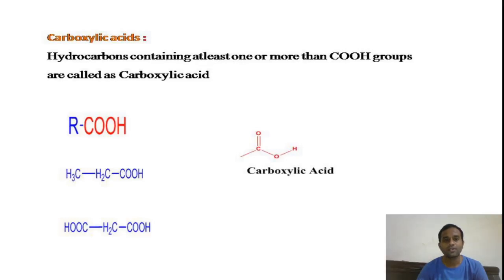Carboxylic acids are organic compounds which contain at least one carboxyl group. If you look at the structure of the carboxylic acid, it consists of a carbonyl functional group as well as a hydroxy functional group. So carboxylic acid compounds, apart from carbonyl and hydroxy properties, exhibit distinctive properties due to the interaction of these two functional groups, right?